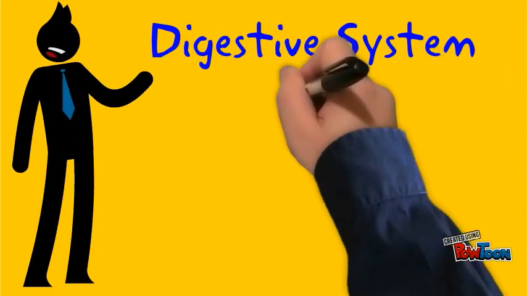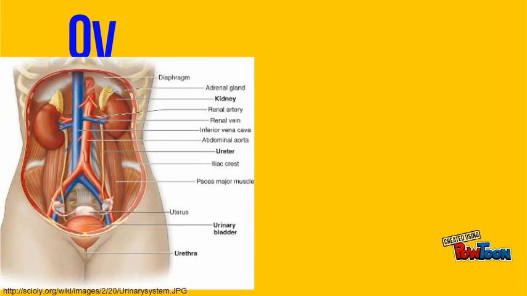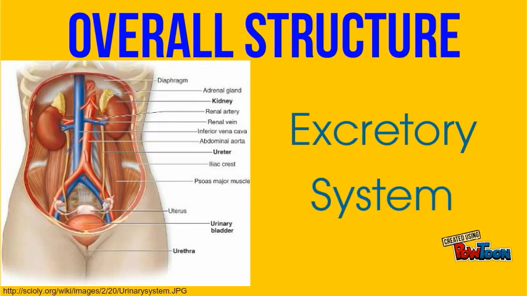The digestive system and the excretory system. So that is the overall structure for the digestive system that starts from the mouth to the anus. And that is the overall structure for the excretory system that consists of four main organs.